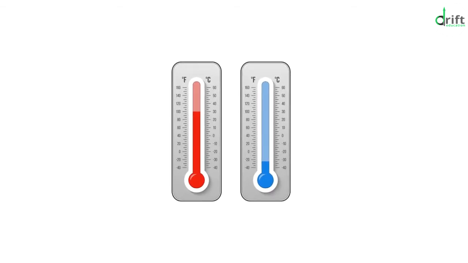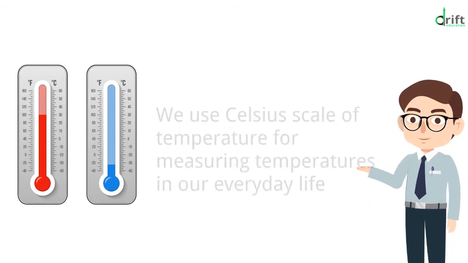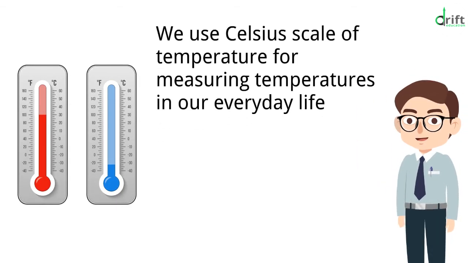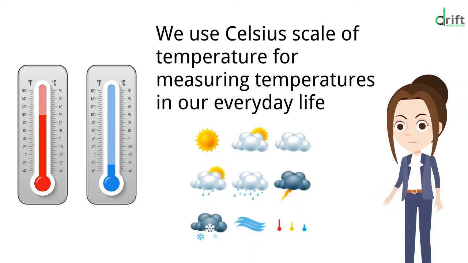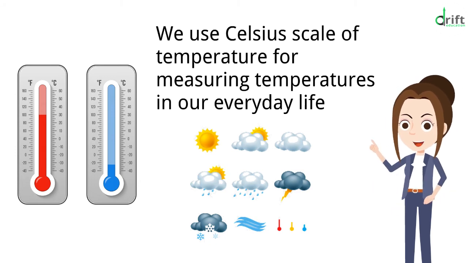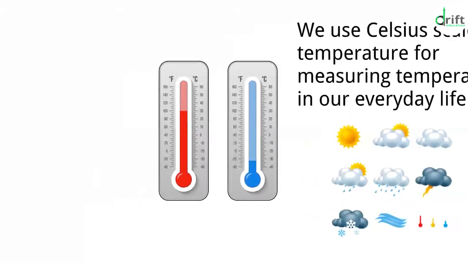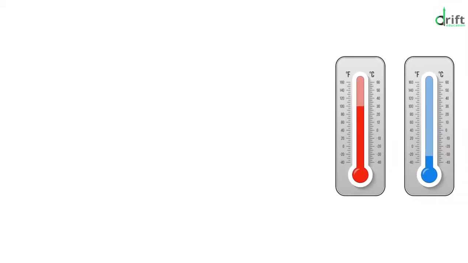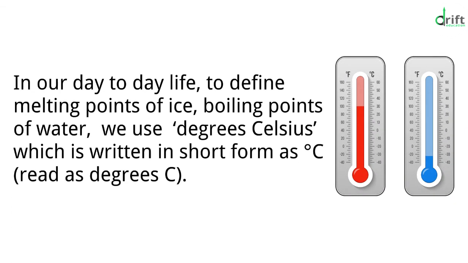Now, let us learn about the temperature scale. We use Celsius scale of temperature for measuring temperatures in our daily life, like a news anchor reporting the maximum and minimum temperature for the day in degrees Celsius. In fact, in our day-to-day life, to define melting point of ice to boiling point of water, we use degree Celsius, which is written in the short form as degree C.